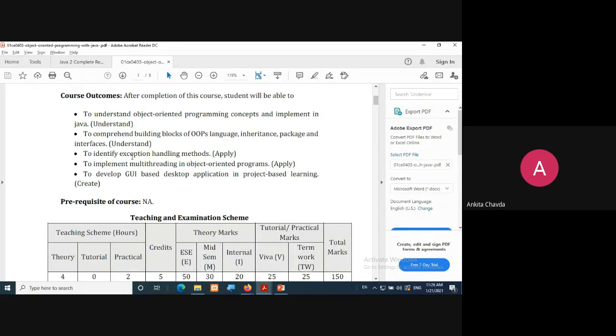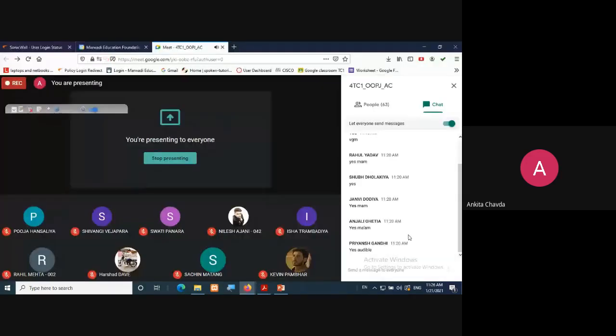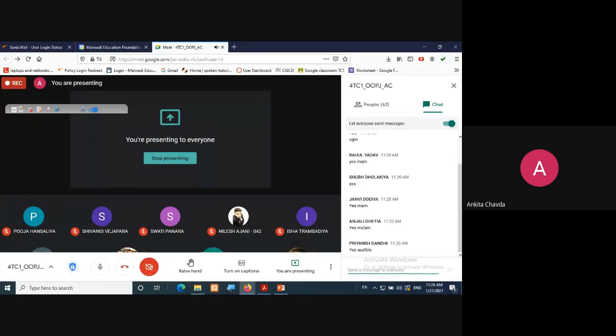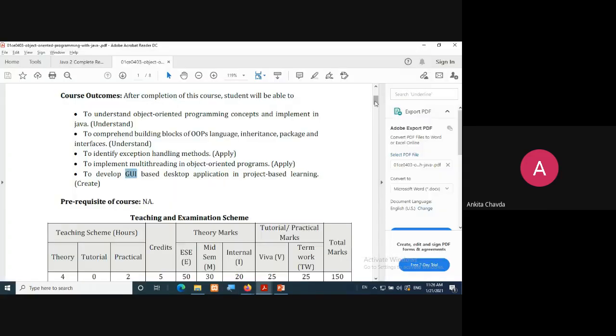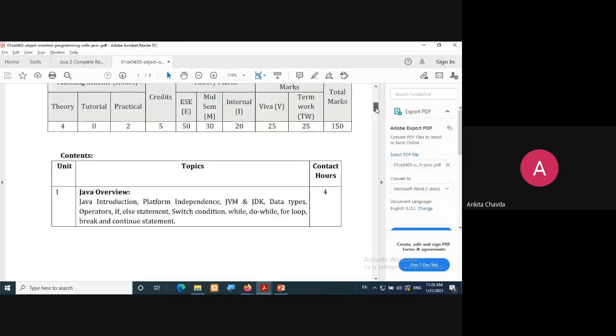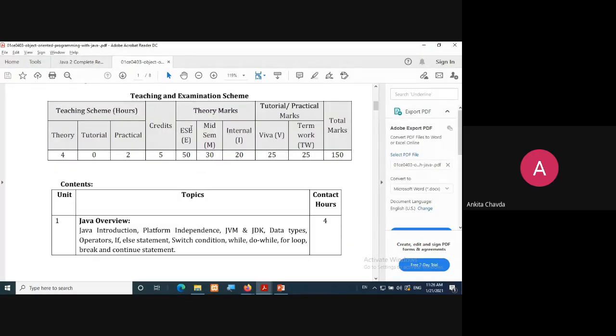So this fifth course outcome is based on your GUI, right? To develop GUI via applet and swing. So I hope this thing is clear, right? So we will see some of the overview of this teaching scheme and all.